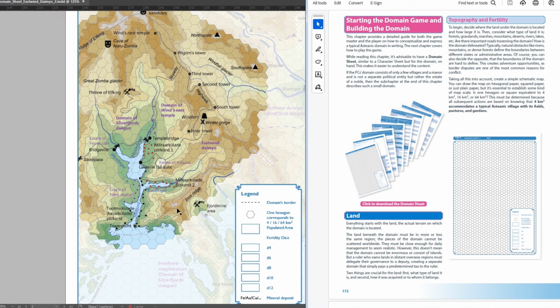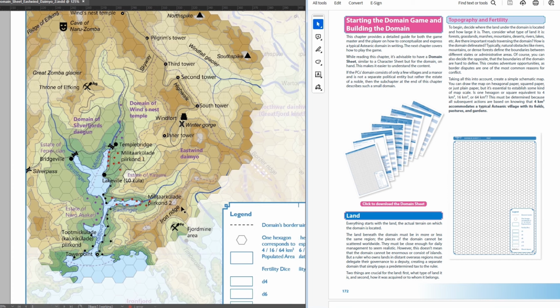The first important thing for starters is to decide the size of hexes, because one 4 square kilometer hex accommodates one typical village with its hinterlands. So a 16 square kilometer hex would accommodate 4 villages, and a 64 square kilometer hex 16 villages. That's the maximum villages in one hex. So on this example map we go with 64 square kilometer hexes.